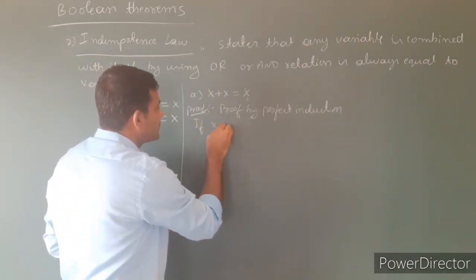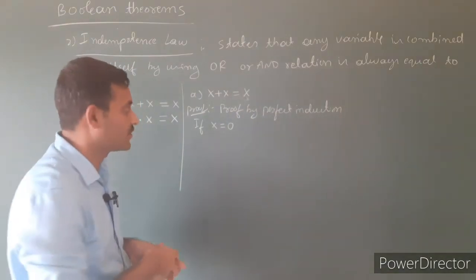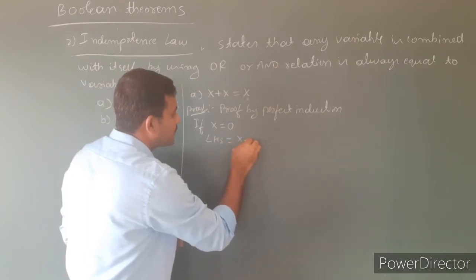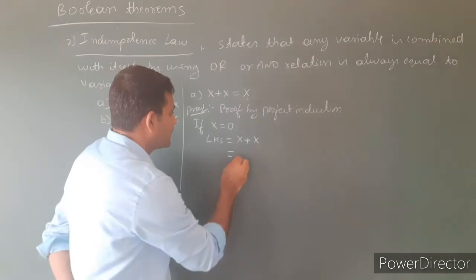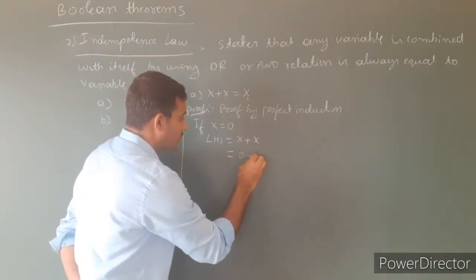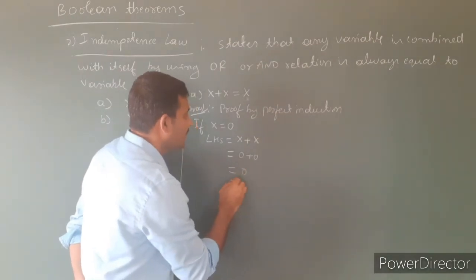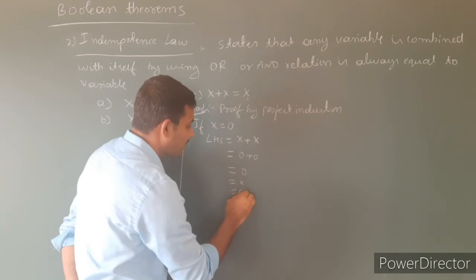If x is equal to 0, consider the left hand side which is equal to x plus x. Replace the x value by 0, that is 0 plus 0 in an OR relation. 0 plus 0 which is equal to 0. Here 0 is what? x itself, that is the right hand side.